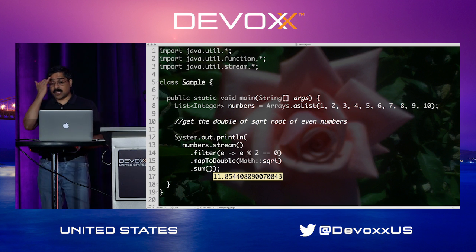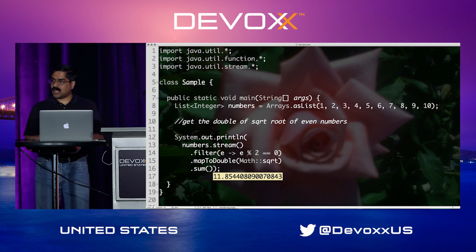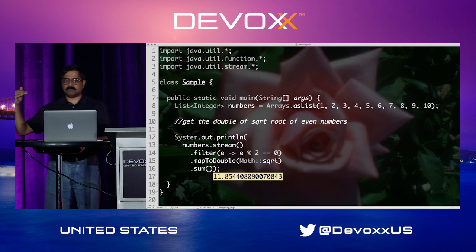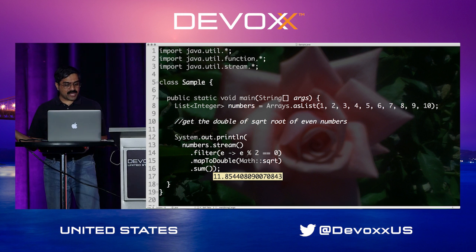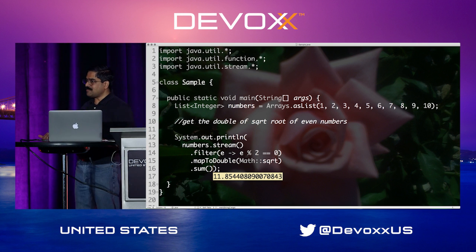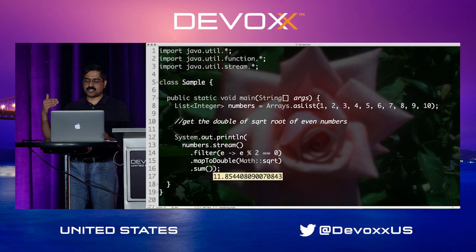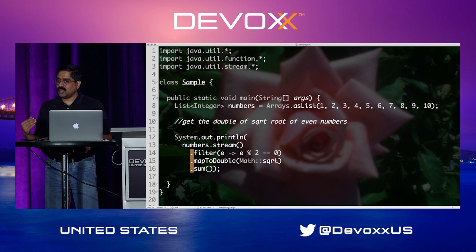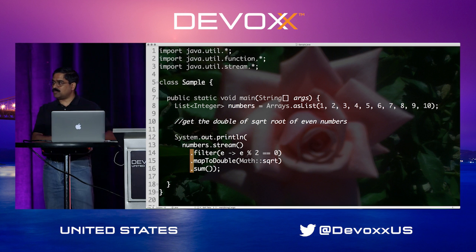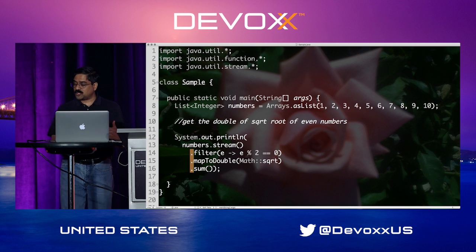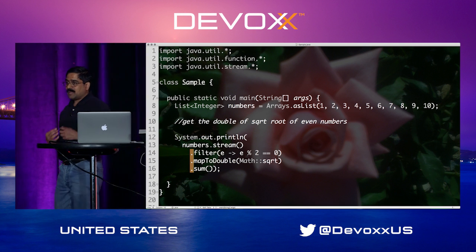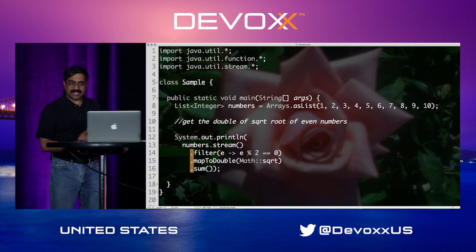If you look at this code, what we have done is say, given the collection of numbers, get me only the even numbers, but give me the square root of those even numbers, and then find the sum of it. And you can see how this begins to flow through. This becomes what's called function composition. You go through transformations. You take the collection, you transform to even numbers, map to double, and perform the sum. Well, this is a function composition, but the evaluation is also pretty lazy.